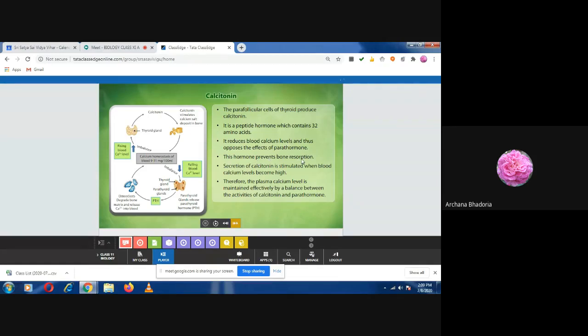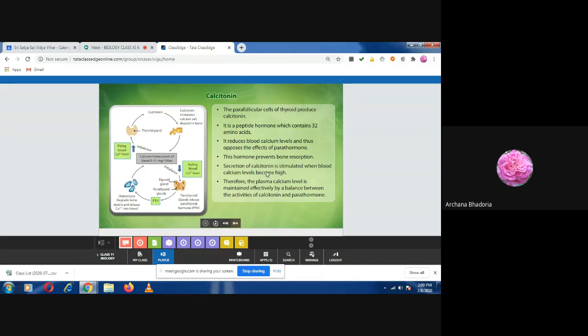Remember that if more calcium is needed and your diet is not providing calcium to the body, in such a condition the bones start dissolving. Bone is made up of calcium and phosphorus, so from the bone the blood will get the calcium ions. That process of dissolution of the bone, we call resorption.